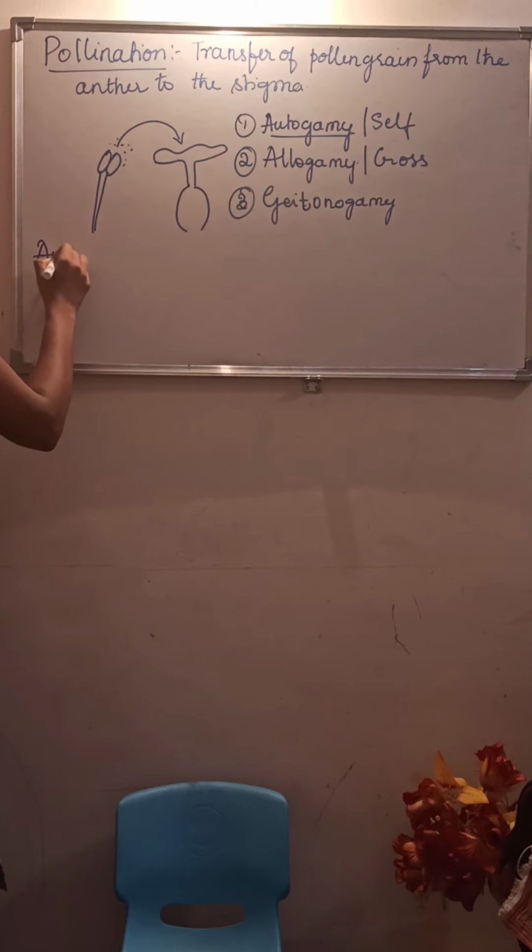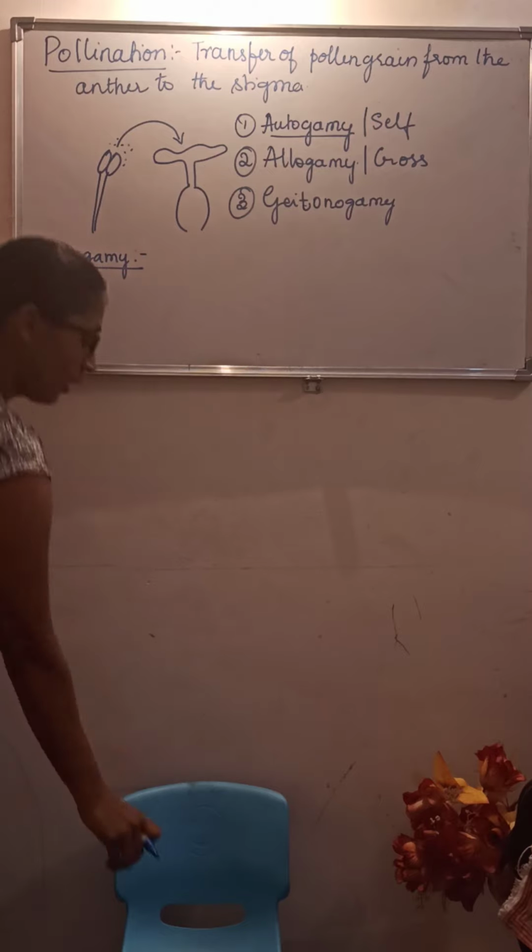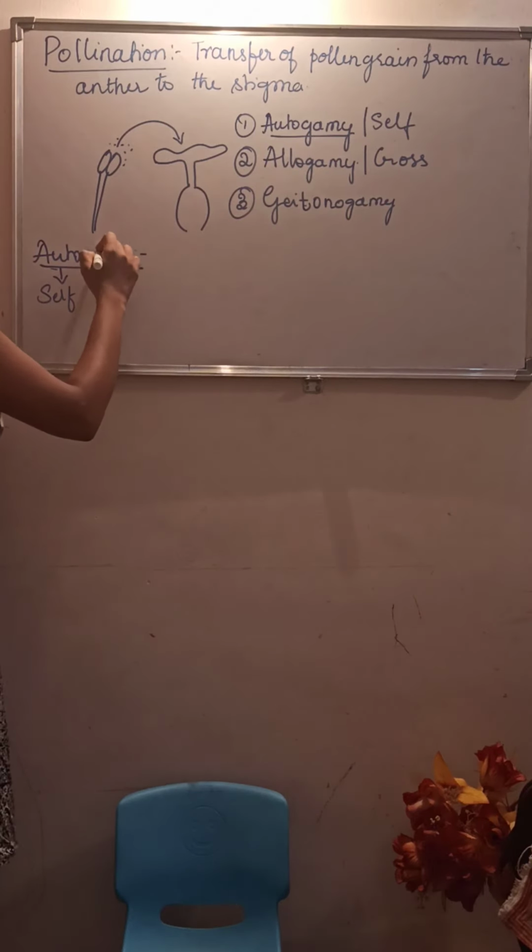Now we will discuss what you mean by autogamy. Auto means self, and gamy means gametes.